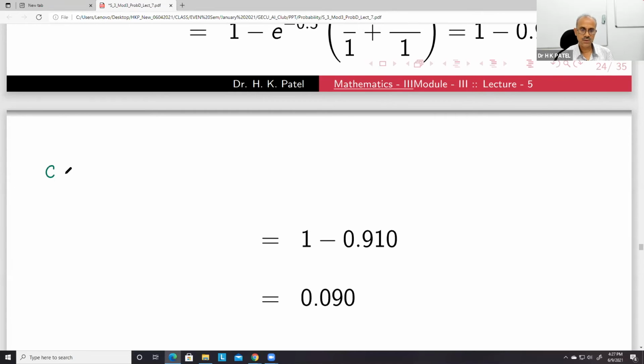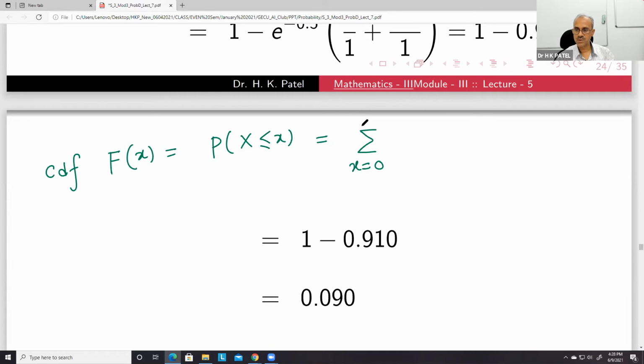But then CDF will be the cumulative distribution function, that is capital F(x). This is equal to the probability of X less than or equal to x, right? And therefore, this is equal to the summation from x equal to 0 to x.